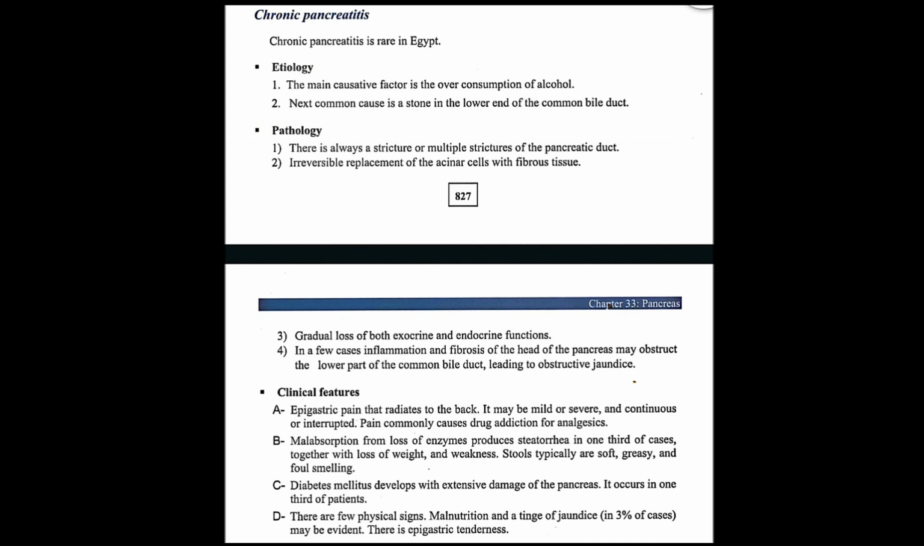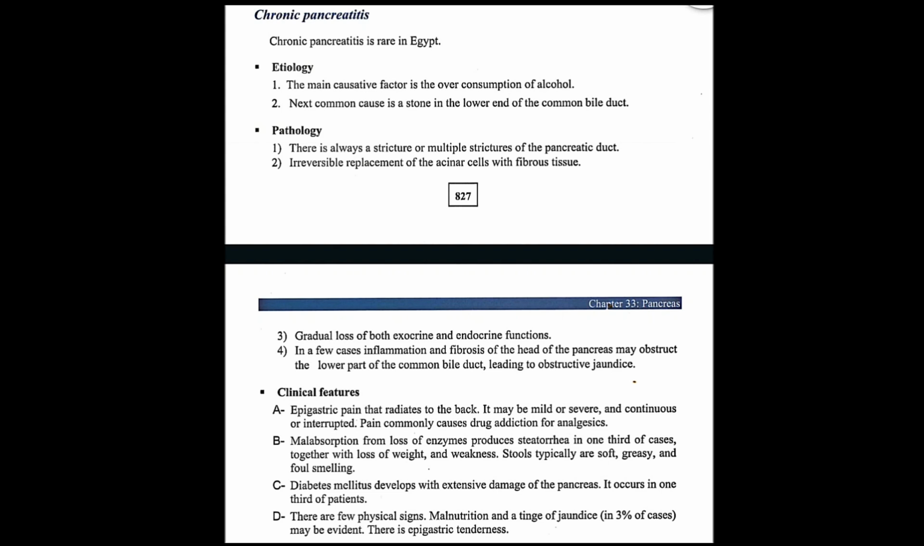And these patients also have loss of weight. They look thin. And also weakness, they're weak. So their stools, how do they look? These stools look soft, greasy, and they smell bad, foul smelling.